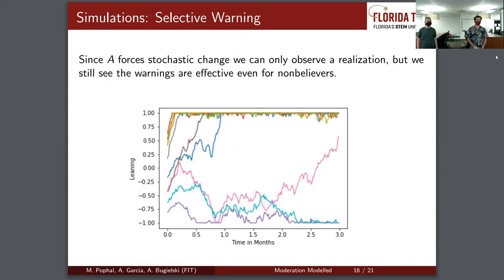So to test this out, we did 3 different simulations. Our first was the selective warning. Since A forces stochastic change, we can only observe a realization, but however, we still see the warnings are effective even for non-believers as displayed by the graph.